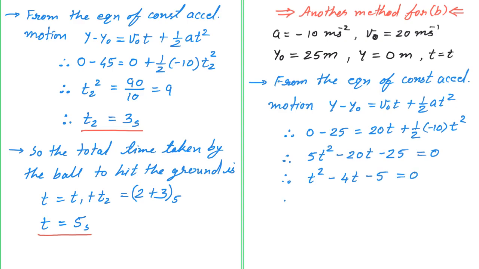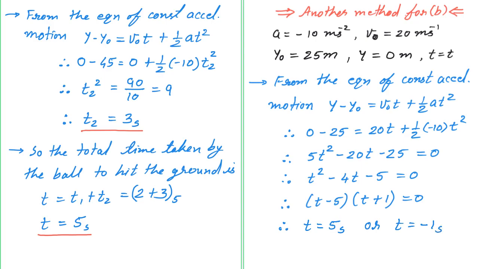Now you know how to solve this equation further. Obviously it will be (t minus 5) and (t plus 1) equal to 0. So you are getting t is equal to 5 second or t is equal to minus 1 second.